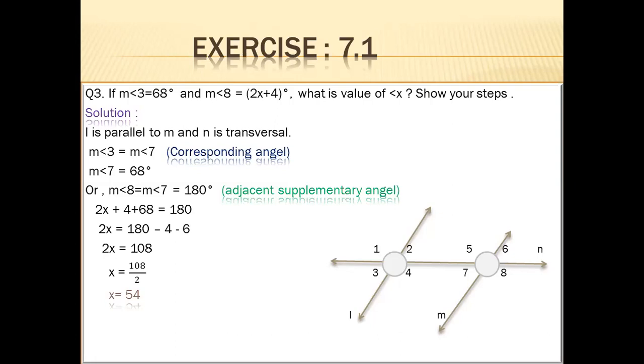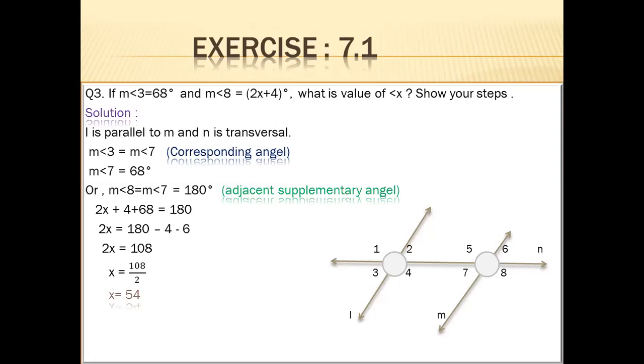It means that the sum of these two angles will be 180 degrees. And also they are adjacent angles. Adjacent angles are those angles in which the vertex is common. So angle 7 plus angle 8 is equal to 180 degrees.